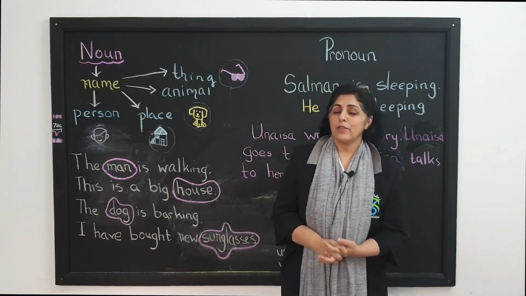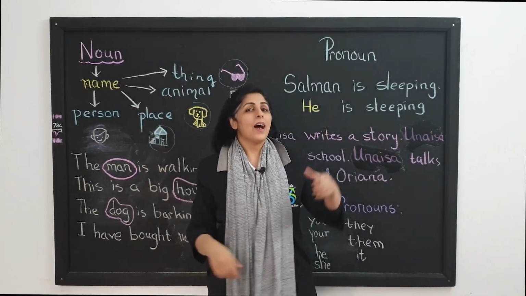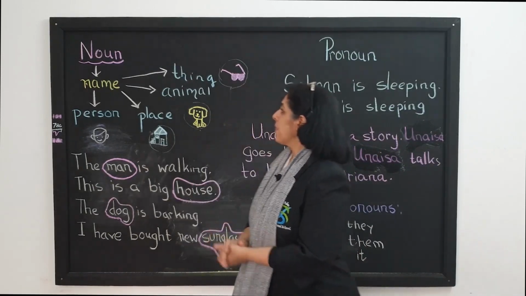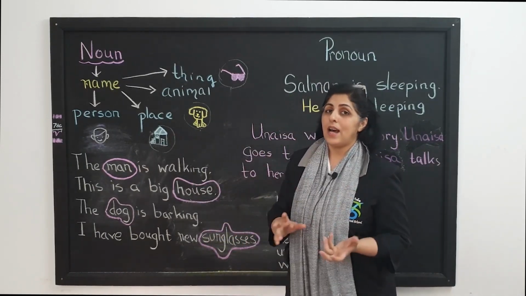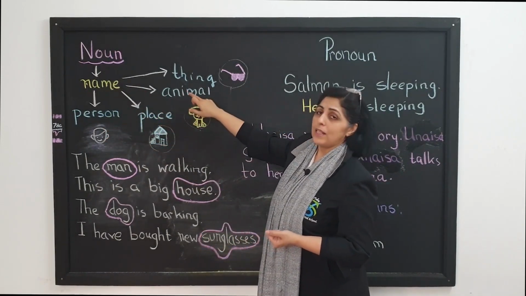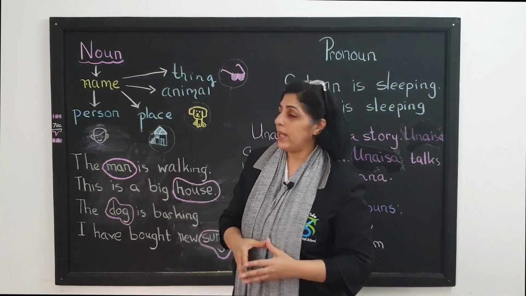We are going to have a grammar class today and we are going to learn about noun and pronoun. So let's learn about noun first. What is a noun? A noun is the name of a person, place, animal, thing, sometimes an idea as well.